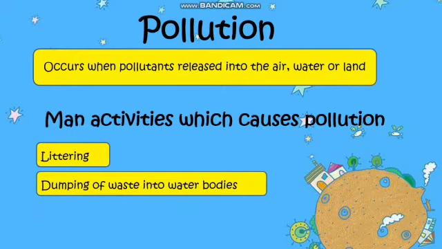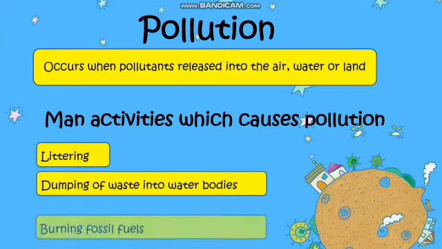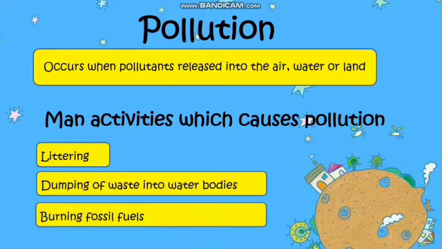And then dumping of waste into water bodies. So dump the waste into water bodies, this can cause water pollution. The main activities that can cause pollution: littering, and then dumping waste into the water bodies. It can cause water pollution. And then the third, burning fossil fuels. It means using fossil fuels, which are non-renewable resources, excessively. So it can cause air pollution.